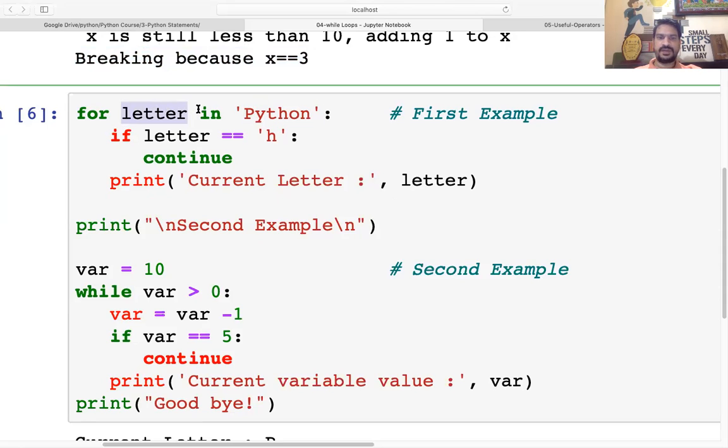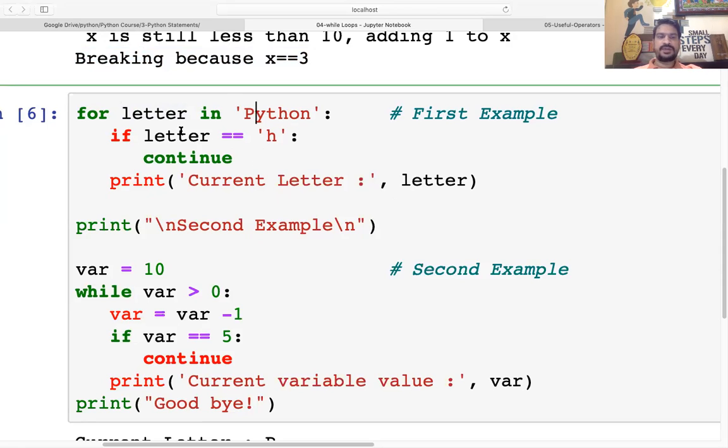So when the variable iterates over this particular string, it will go one by one, right? First it will read P and then Y and then T and then H and then O and then N, and in that way it is going to iterate.